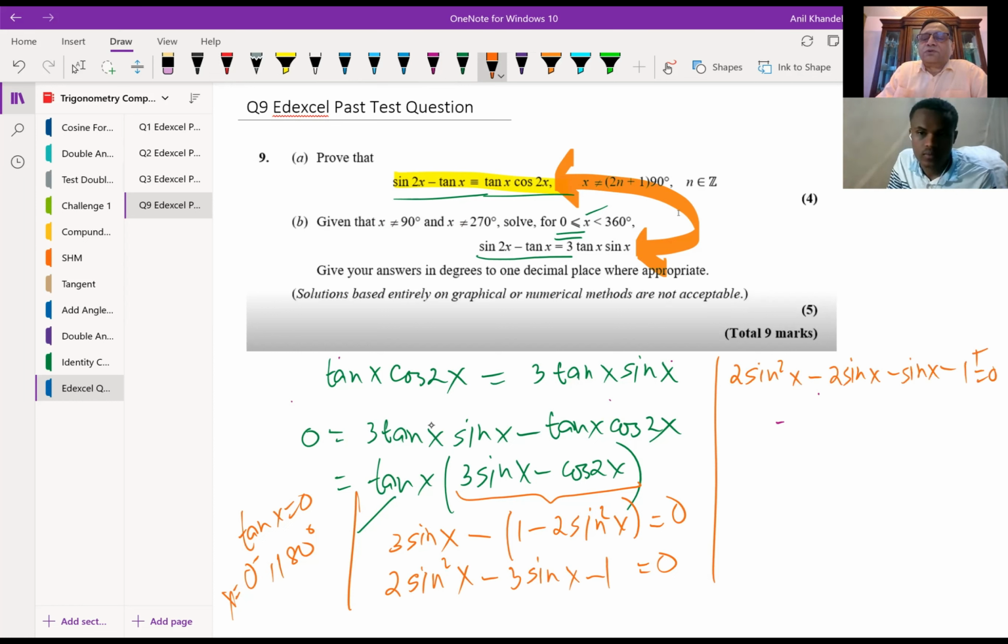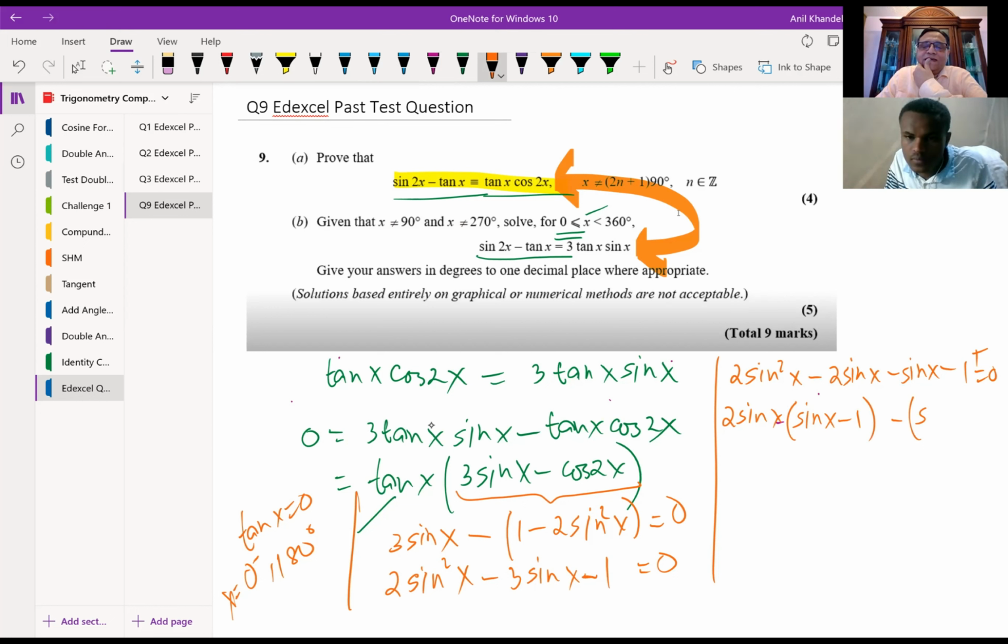That gives you 2 sin x common. And here we have sin x. Minus and minus, so we have 2 sin x minus 1.